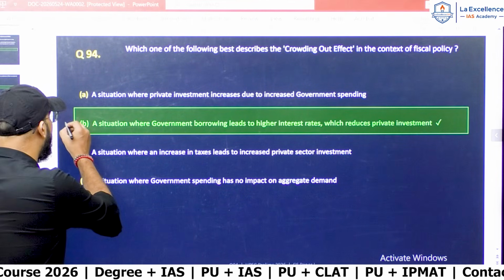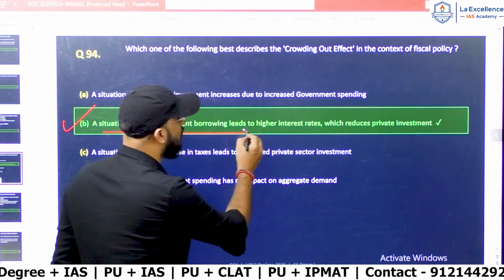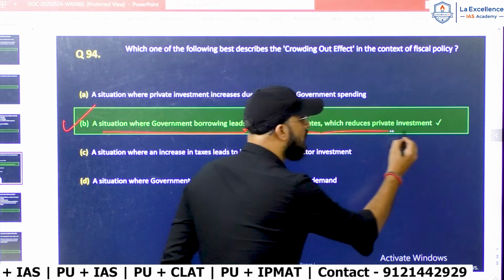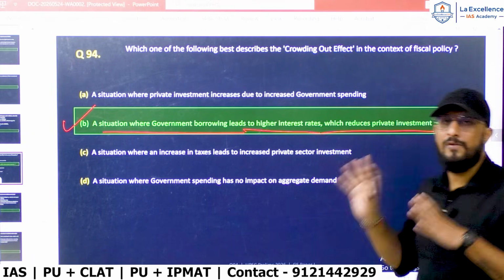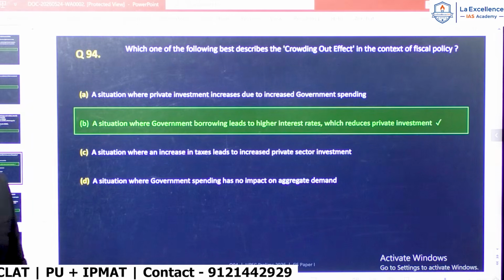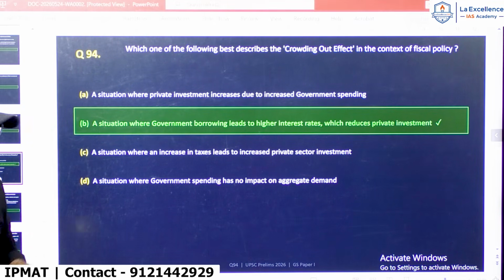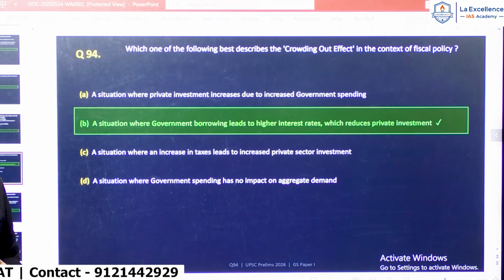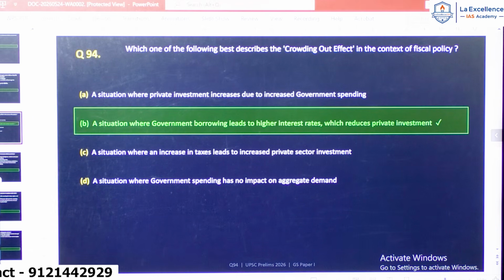The correct answer is option B. A situation where government borrowing leads to higher interest rate, which reduces private investment. Anybody who has done fiscal policy and has a conceptual understanding will easily get this answer correct. So for question number 94, answer is option B. Next, question number 95.